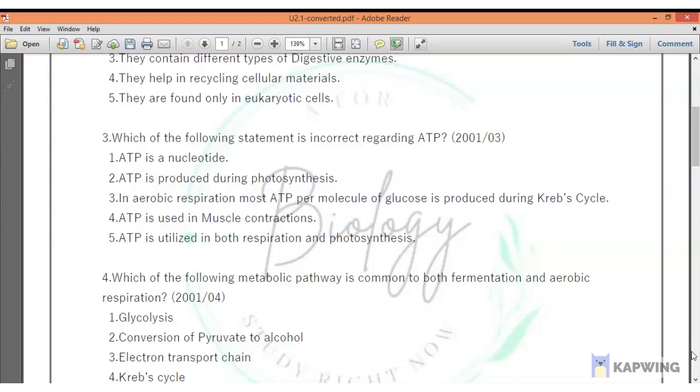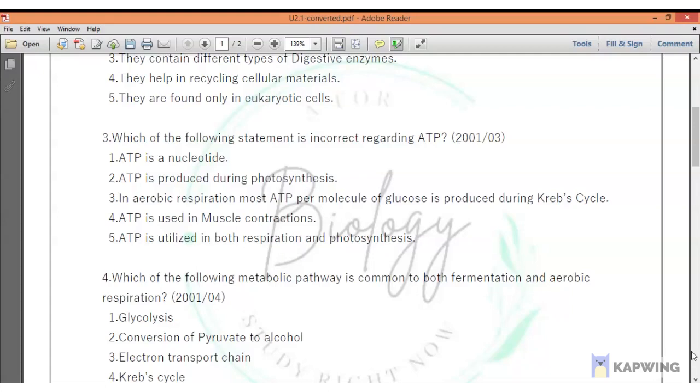Fourth statement is also correct. ATP is used in muscle contraction. Yes, if you are a grade 12 student, you might not have done this but I will just explain this, so later you can come back and watch this again. Under Unit 5, support and movement, sliding filament theory is given. Sliding filament theory is the accepted model for striated muscle contractions. In that it is explained how ATP is hydrolyzed to form cross bridges and carry out muscle contractions.